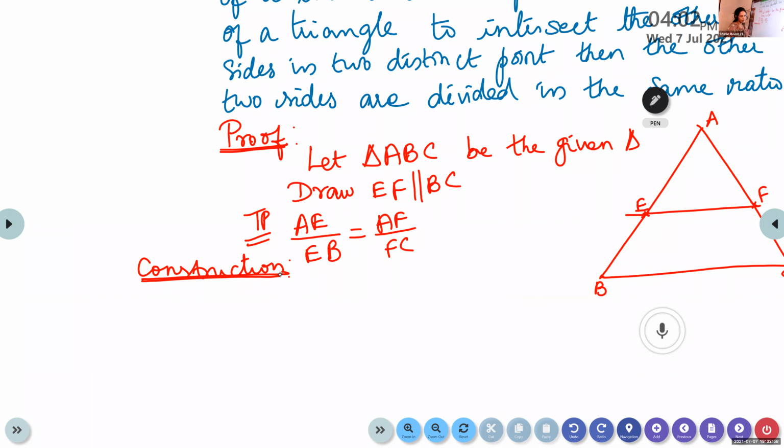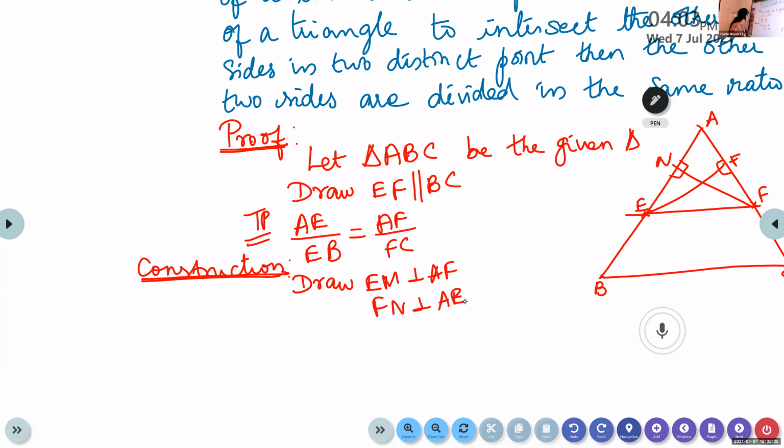So for proving this, I'm going to draw EM perpendicular to AF, and we draw FN perpendicular to AE.